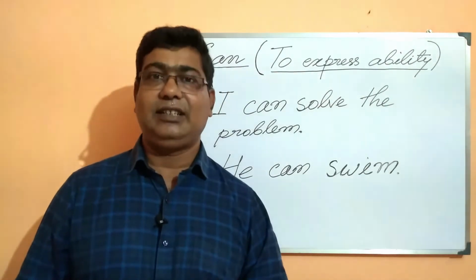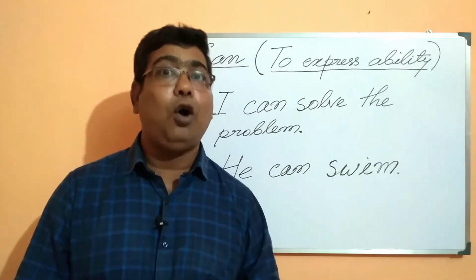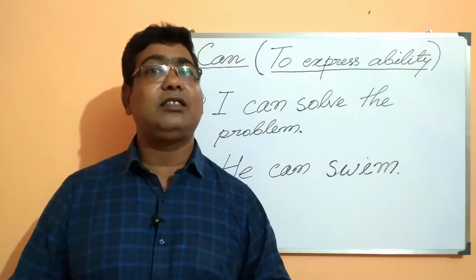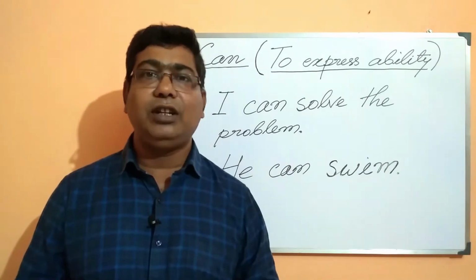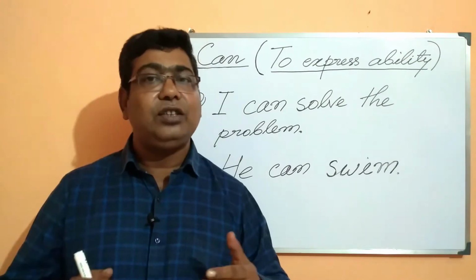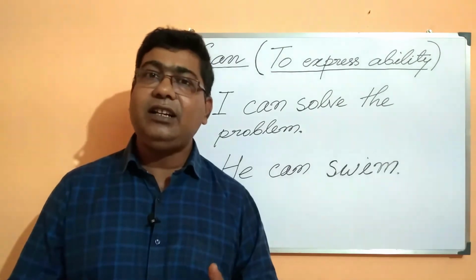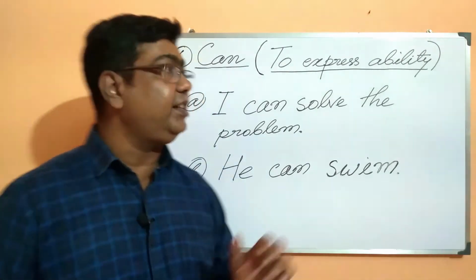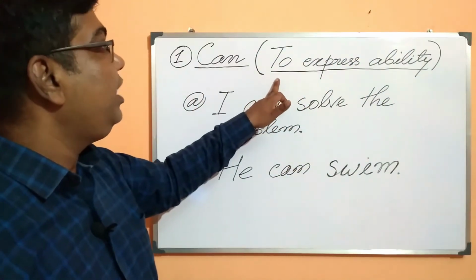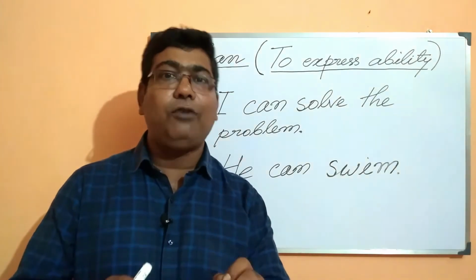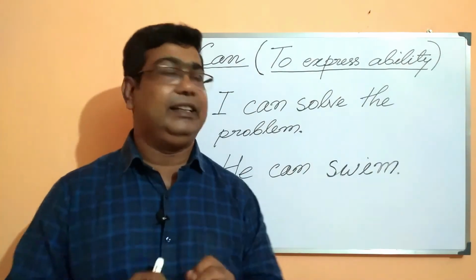Let us now understand what purpose or purposes it serves, or what are the functions of the modal verb can. Now there are as many as three functions. It serves three purposes. The first of which is it is used to express ability, the ability of the subject in the sentence.